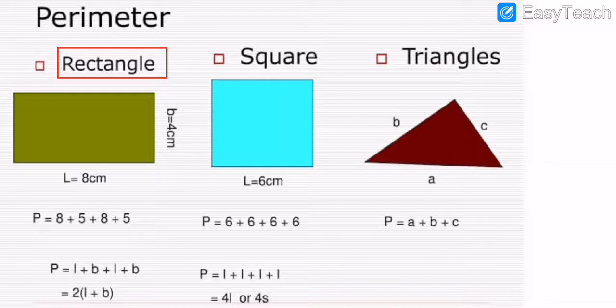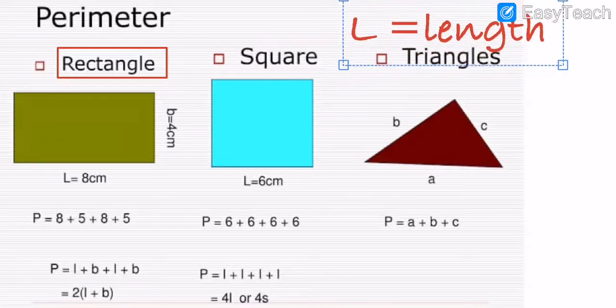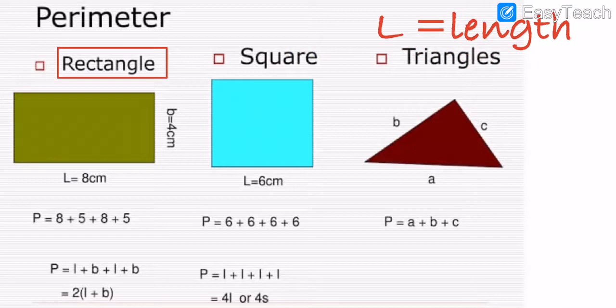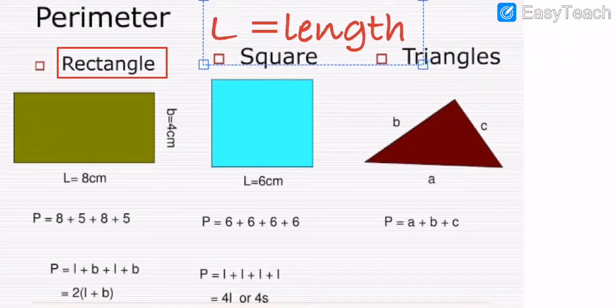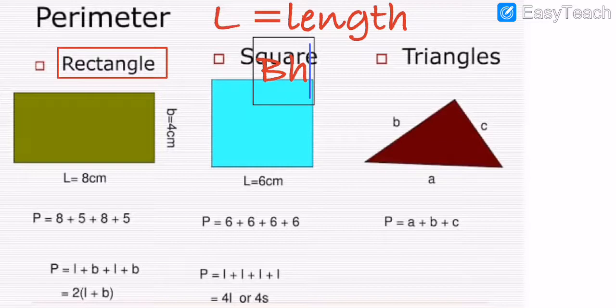Not breadth. My dear students, what is the meaning of L? L for length. L is equal to length, my dear students. See here, L is equal to length, and B, small b, is equal to what? Breadth.